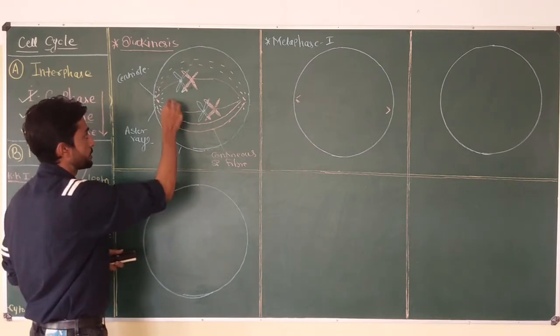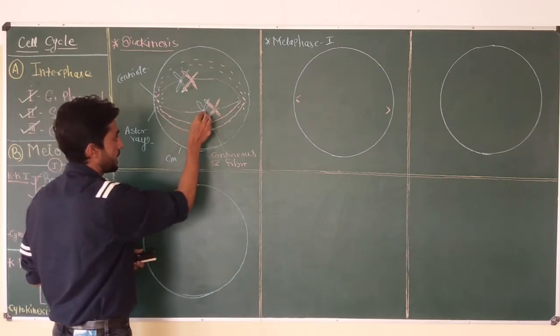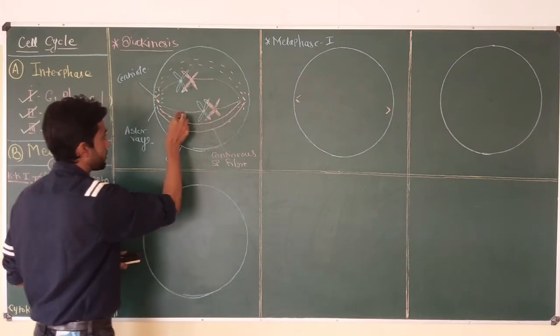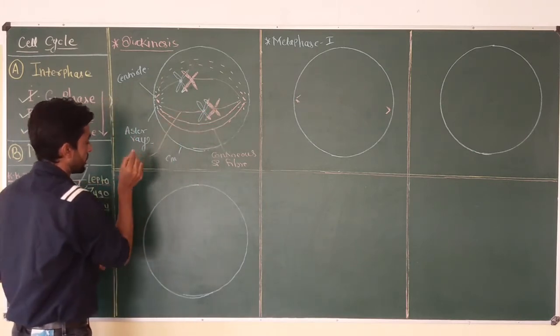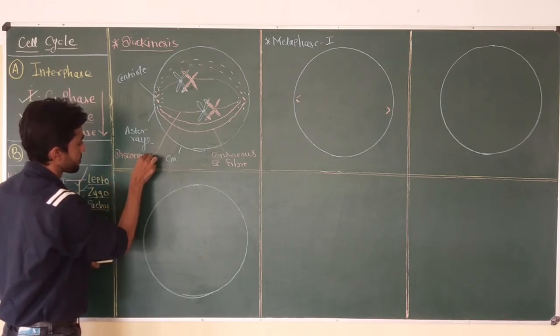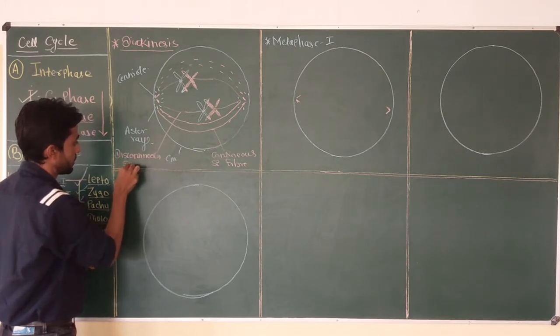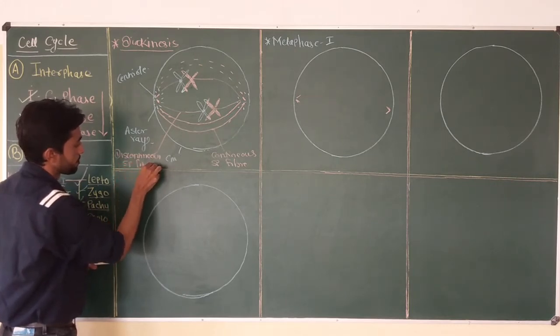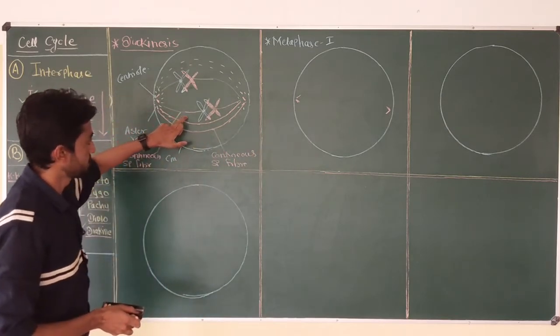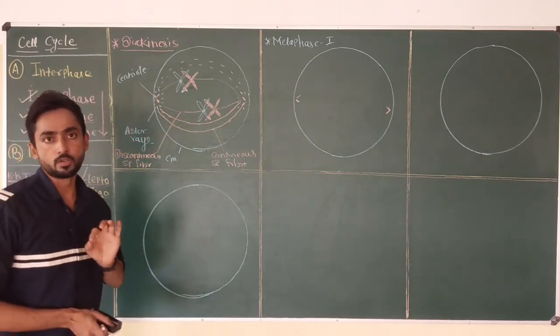And the second type of spindle fiber is the fiber which is attached to the pair of homologous chromosome at the centromere, and this fiber is called discontinuous spindle fiber. So in metaphase, discontinuous spindle fibers are going to play an important role.